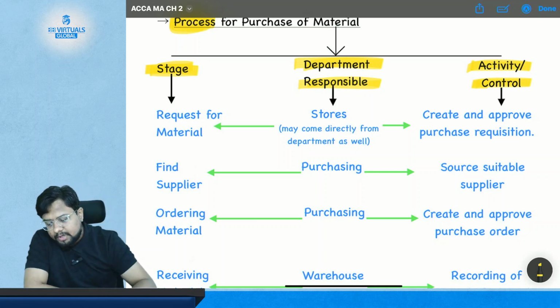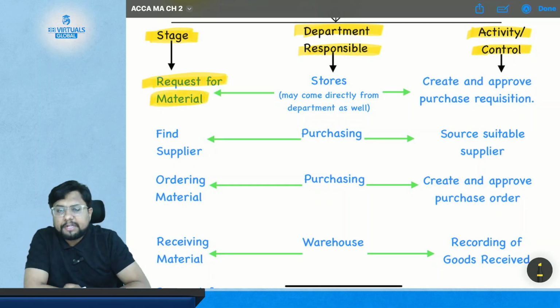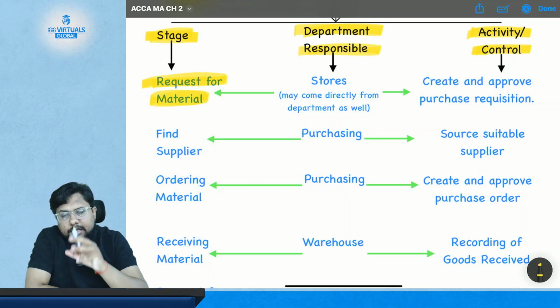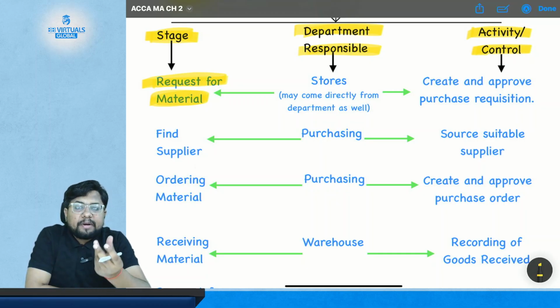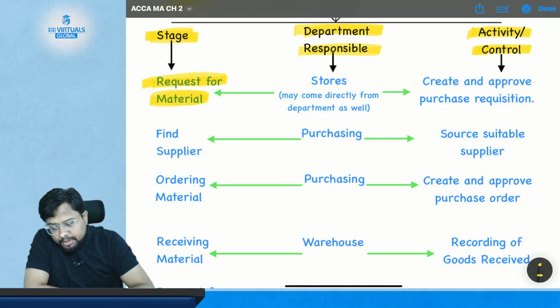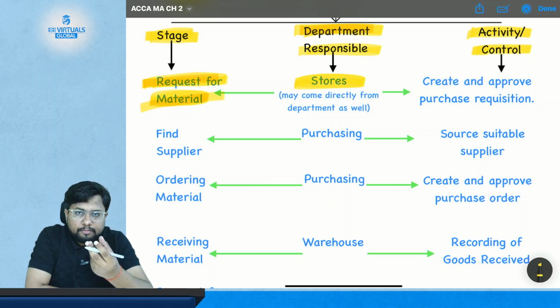Now let's start reading. The first stage is to request for material. Okay. Now we need to see which department is responsible for this stage. The department responsible for the request of material is the store. The store department will request material from the purchasing department.